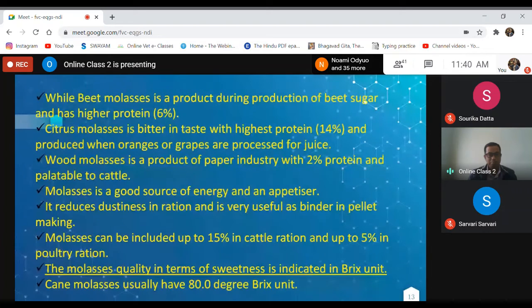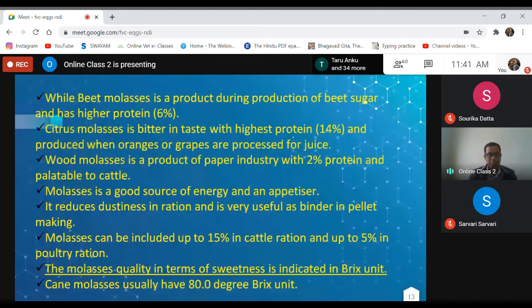Molasses is a good source of energy and an appetizer. So to reduce the bitterness or to enhance feed intake in animals, we can use molasses. It reduces dustiness in ration and is very useful as a binder in pellet making. So it can be used as a binder also, particularly for making pellets as well as for making complete feed blocks in case of ruminant animals. Since it reduces dustiness, intake or consumption of feed will increase, and moreover it increases the stability of the nutrients also to some extent.